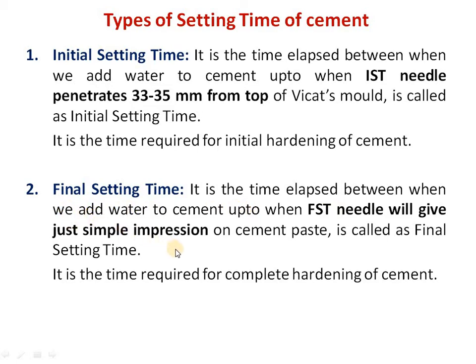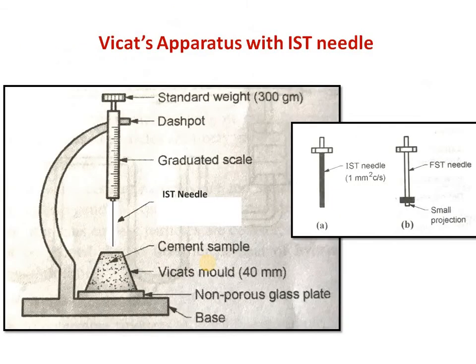That much time is nothing but final setting time. So it is the time required for complete hardening of cement. Both these times are essential for any type of cement to be considered while working on site.